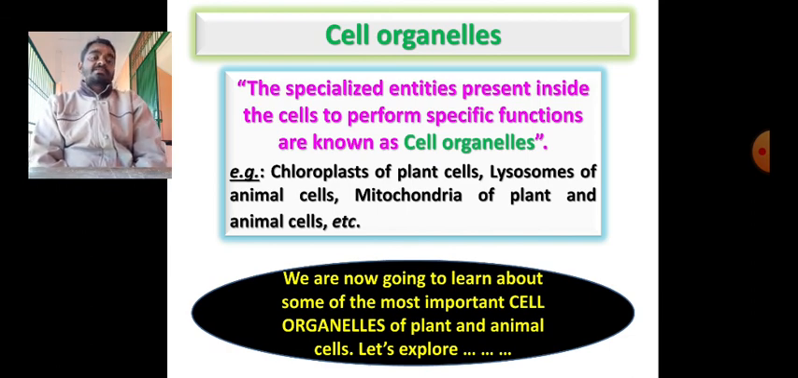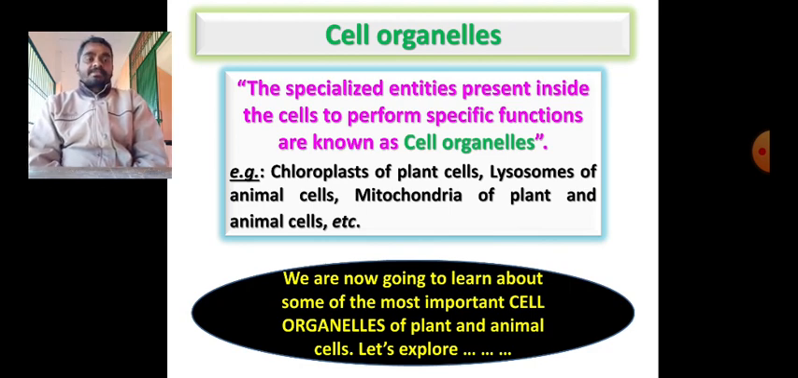Examples of cell organelles: chloroplasts, which we know are involved in photosynthesis, a specific function, are found in plant cells and absent in animal cells. Lysosomes are also called suicidal bags. Why are they called that? We will see later on. Then mitochondria are found in both plant and animal cells, and are known as the powerhouses of the cell, because they are responsible for giving energy to the cell. Like that, there are different organelles. We are going to learn about these cell organelles in the next class.